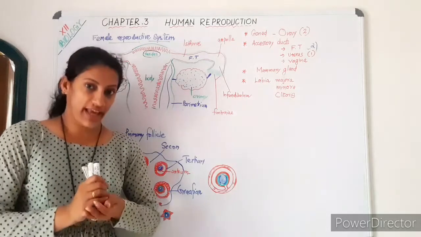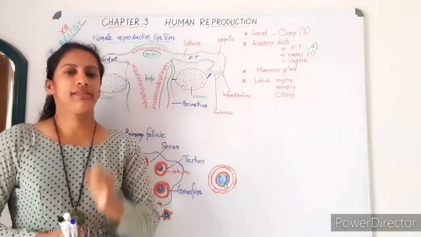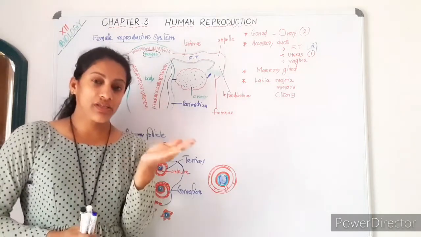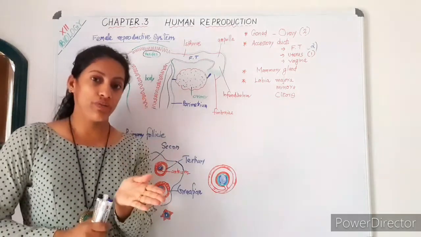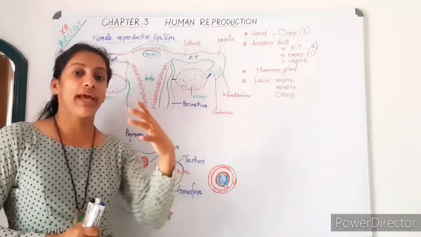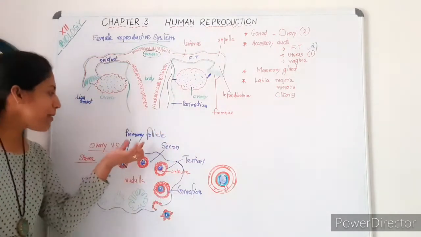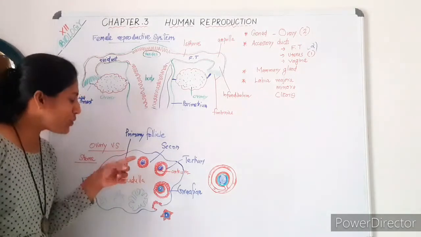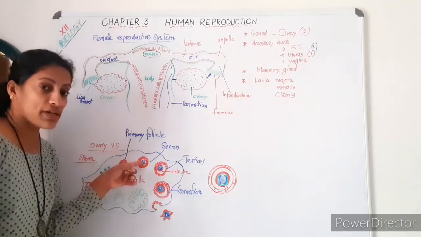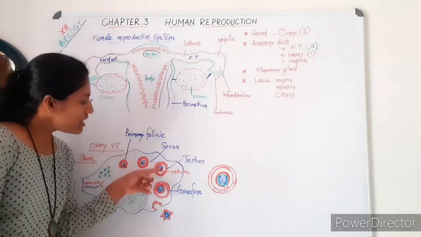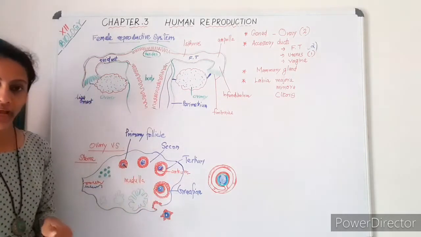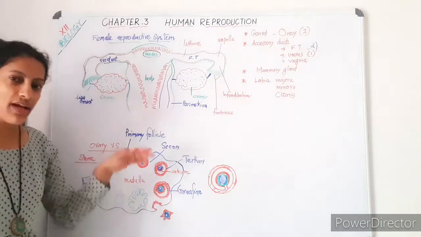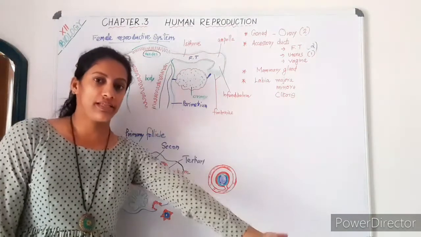These follicles carry the germ cells in different stages of development. That means young stage follicles carry primary oocyte. When it's getting matured, it carries secondary oocyte. That means primary follicle and secondary follicle carry primary oocyte inside, whereas tertiary and Graafian follicle carry secondary oocyte inside. This series of development we will discuss in the next session.